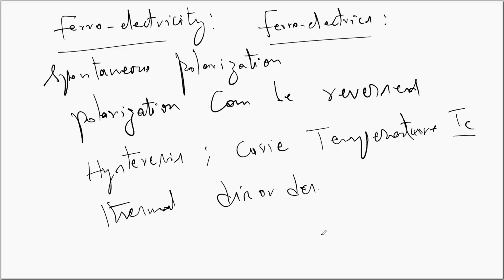We have seen the ferroelectric effect. The ferroelectric effect is exhibited by the ferroelectric materials. They possess spontaneous polarization, and the polarization can be reversed. Since the polarization can be reversed, when an external electric field is applied to the ferroelectric material, they exhibit hysteresis loops. The spontaneous polarization will be present in the ferroelectric material up to a temperature known as the Curie temperature, beyond which the spontaneous polarization will disappear due to thermal disorder.